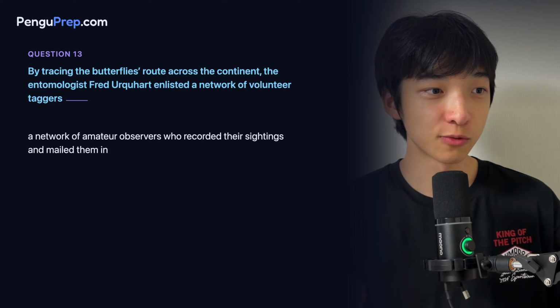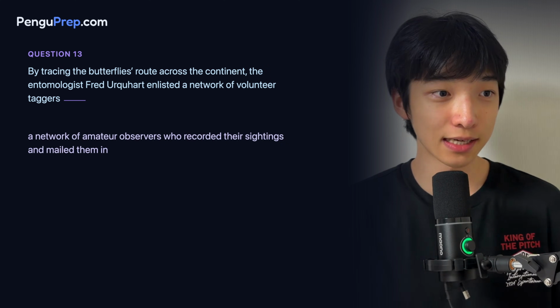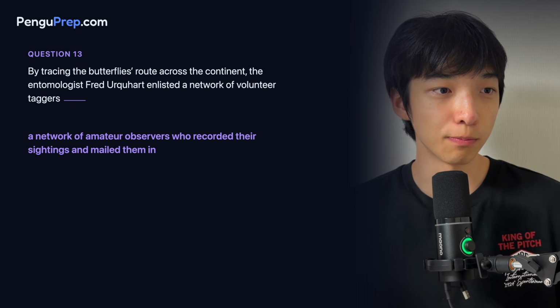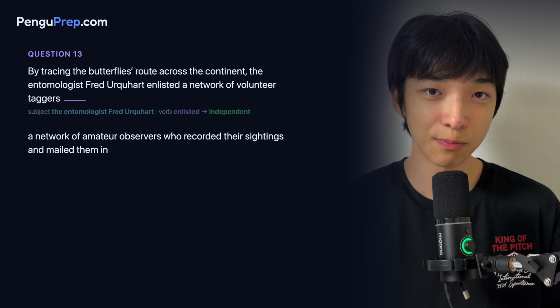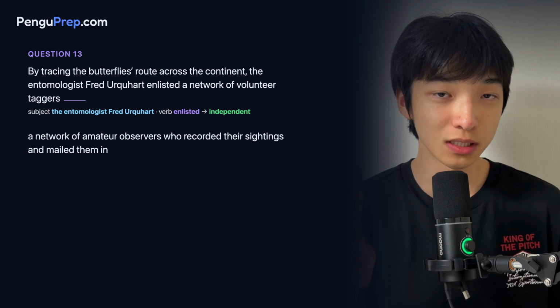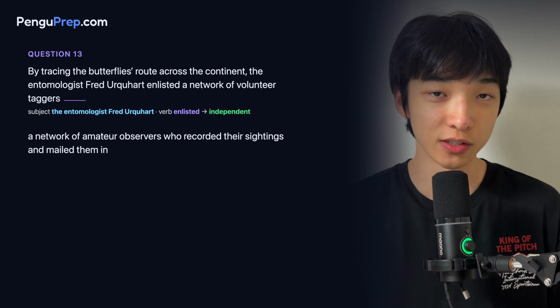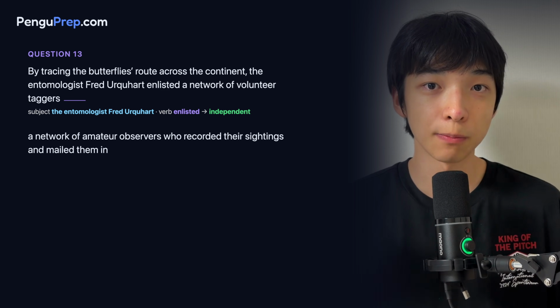The first piece is from tracing to volunteer taggers. The second piece is from a network to by mail. The first piece is an independent clause because it is composed of two subpieces. One is a noun, the other is an independent clause that are linked together by a comma.